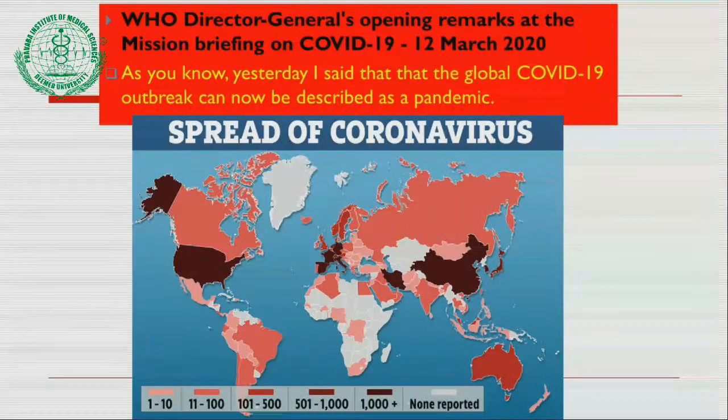Again, this is an important sequence of events that we have discussed from November 2019. By 12th March 2020, WHO declared coronavirus a pandemic. So you can do your homework: read what is the meaning of endemic, what is the meaning of epidemic, and what is the meaning of pandemic. All over the world, more than one country was affected, and then the pandemic was declared by the WHO on 12th March 2020.